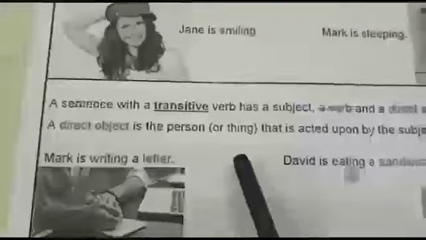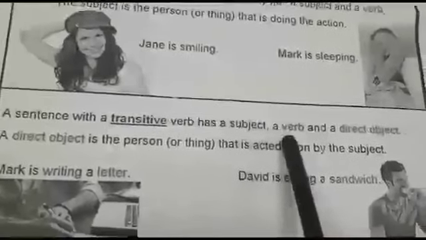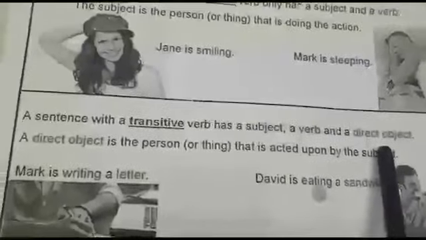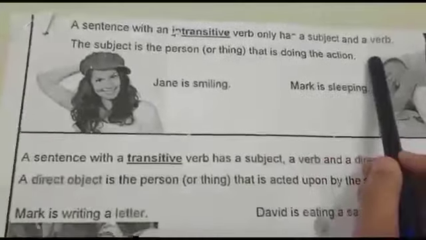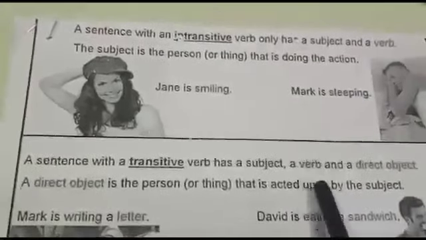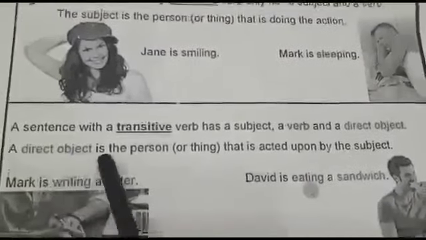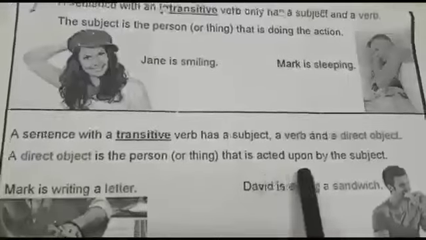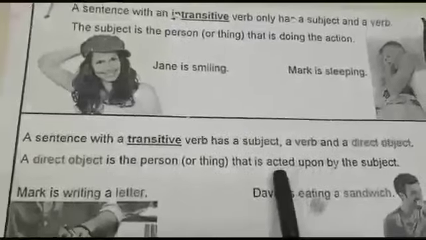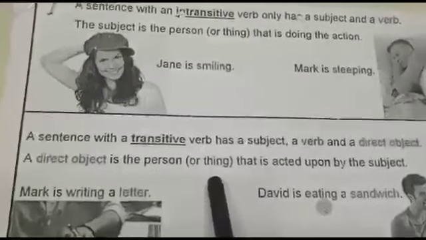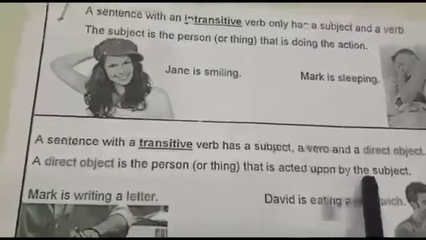Let's come on to transitive verb. A sentence with a transitive verb has a subject, a verb and a direct object. Like an intransitive verb, it has a subject and a verb, but a transitive verb has a direct object as well. Now what is a direct object? A direct object is the person or thing that is acted upon by the subject. That means the subject performs the action, the action being performed is the verb, and the direct object is that which is being acted upon by the subject.